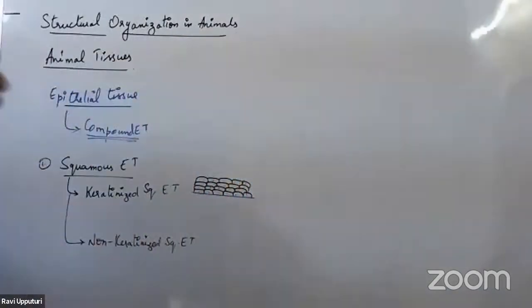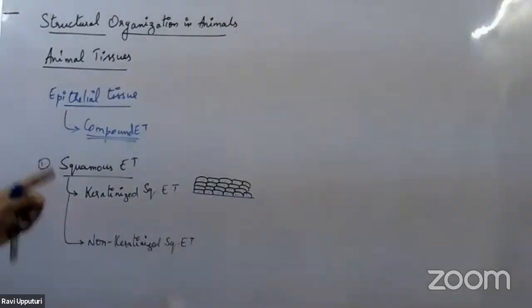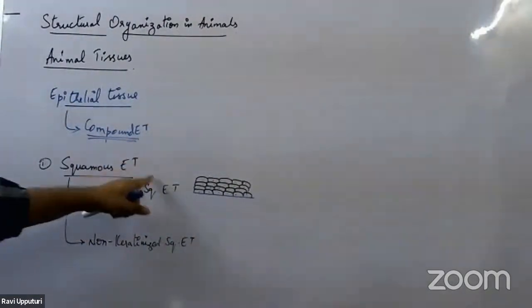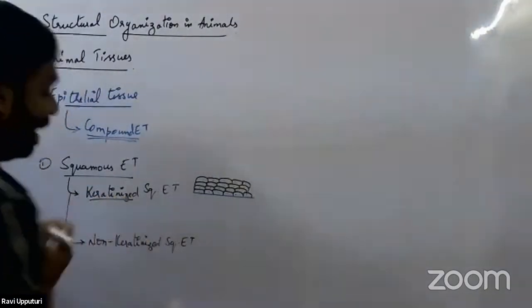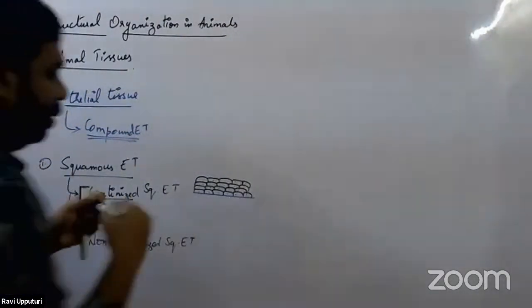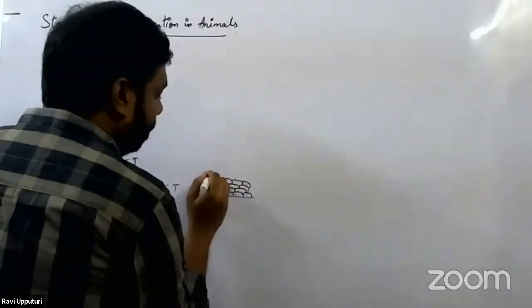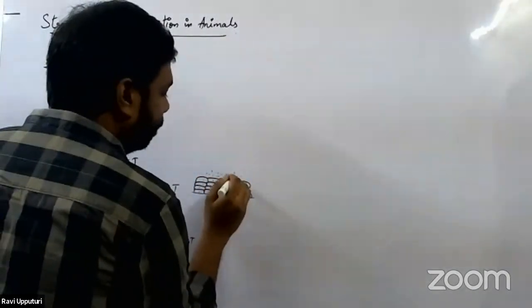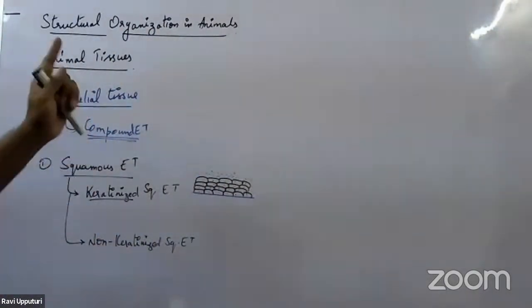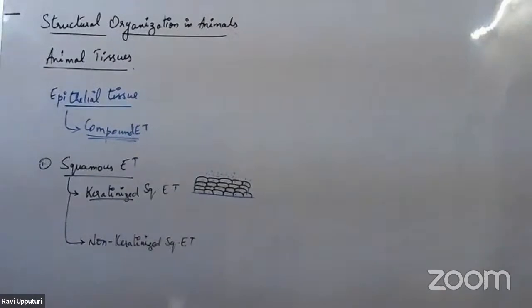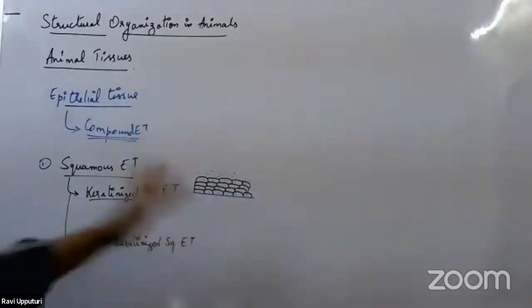So this would be compound, stratified squamous epithelial tissue. In the first type, there is keratin deposition. Keratin is deposited on the top layers of the epithelium, and then we call it keratinized squamous epithelial tissue.